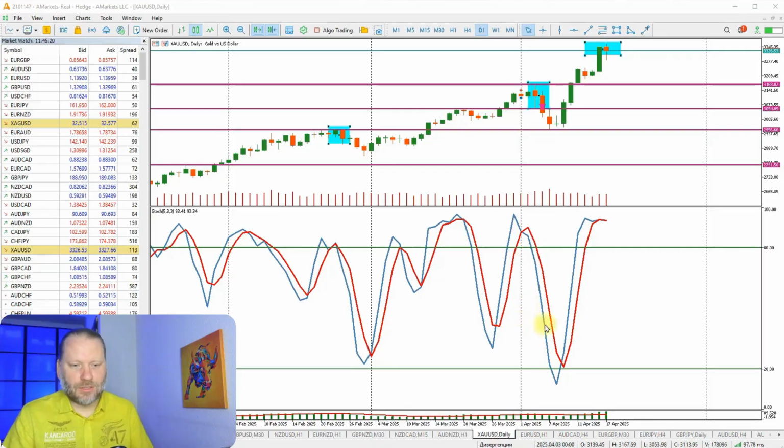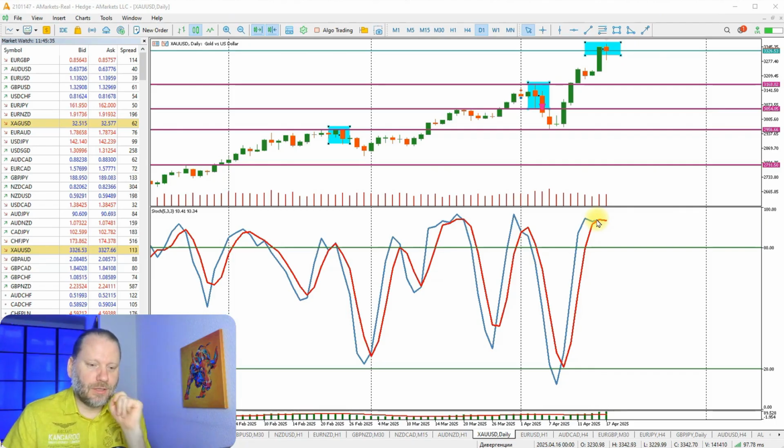What are the factors for the decline of gold? Let's look at the charts. Let's look at the stochastic oscillator indicator, and it shows that the blue line, which is the indicator line, is crossing the moving average red line, but has not yet crossed it. That is, if this crossing occurs, it will be a signal to sell gold.